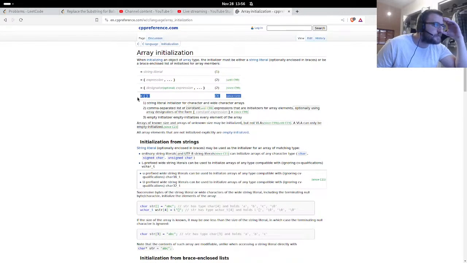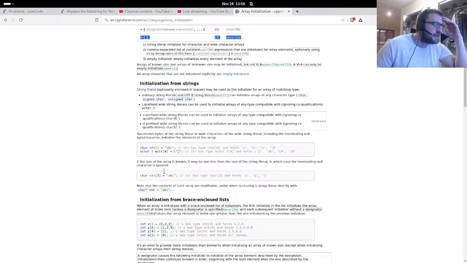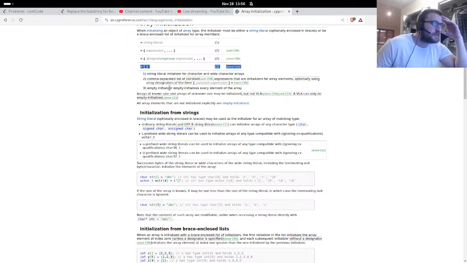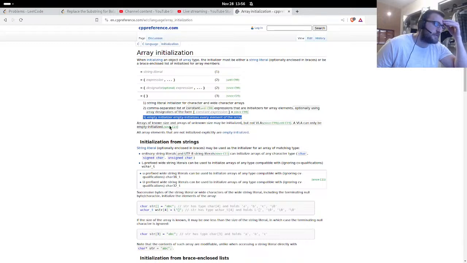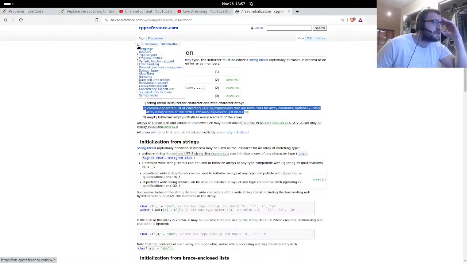Let's do 3 and 2. What if I do 3, empty initialize every element of the array? Okay, I think I want 3. What about 2? One initializes for character and wide character arrays. Two, constant expressions initialize array elements, optionally using array designation. Oh, this is C. I want C++. Oops.